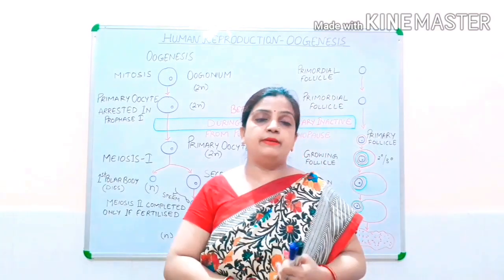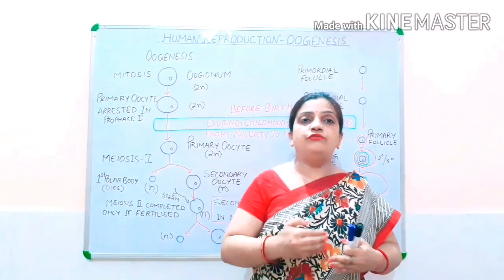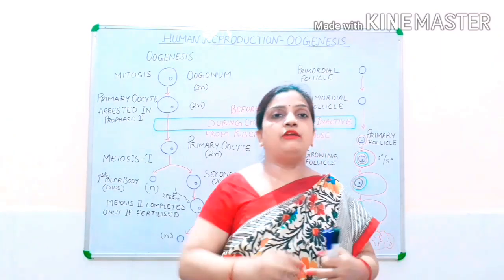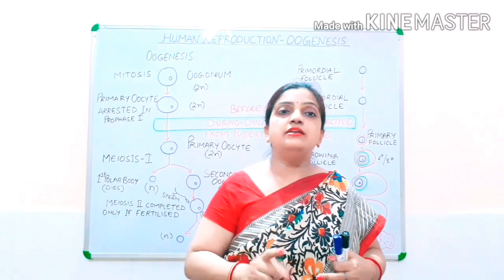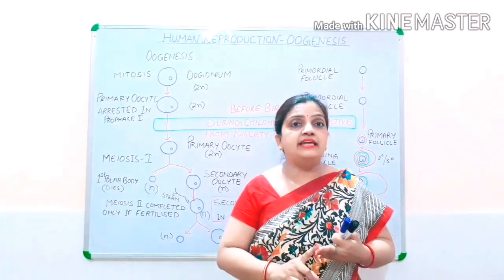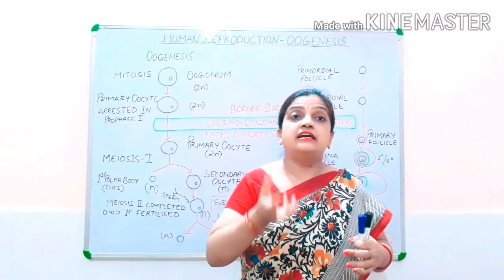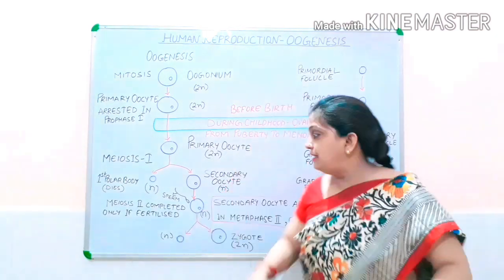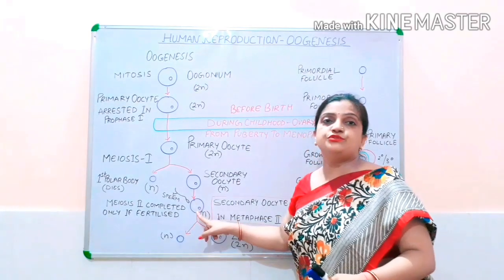Always remember children that after ovulation, the part of ovum which is released into the fallopian tube is your secondary oocyte. This secondary oocyte will convert into a mature complete egg when the sperm is going to fertilize.